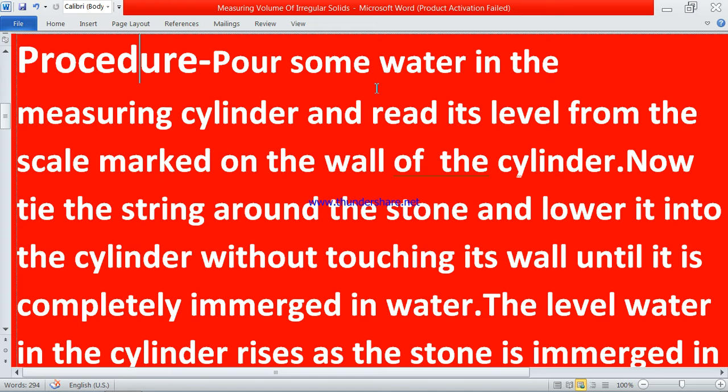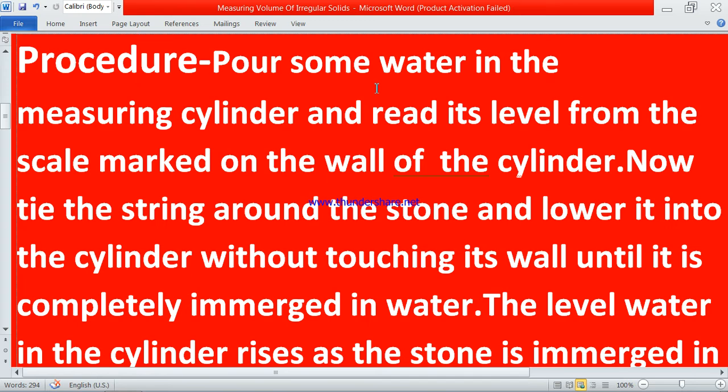Then the level of water will rise, obviously, because something is kept in it. Suppose you always do this: you have a bucket in your bathroom, and when you put your hand in it, the level of water rises. This is how, when we keep the stone in the water, the level of water will rise.